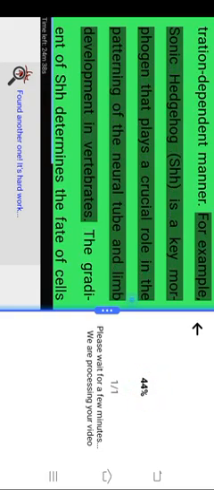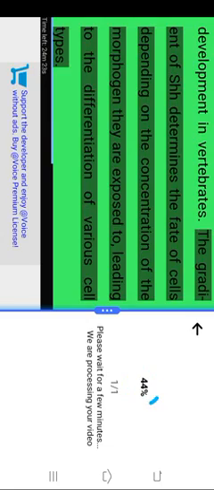In many cases, induction relies on the establishment of morphogen gradients, where signaling molecules are distributed in a concentration-dependent manner. For example, sonic hedgehog, SHH, is a key morphogen that plays a crucial role in the patterning of the neural tube and limb development in vertebrates. The gradient of SHH determines the fate of cells depending on the concentration of the morphogen they are exposed to, leading to the differentiation of various cell types.